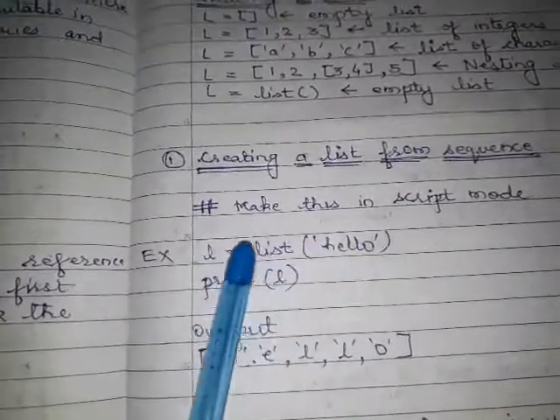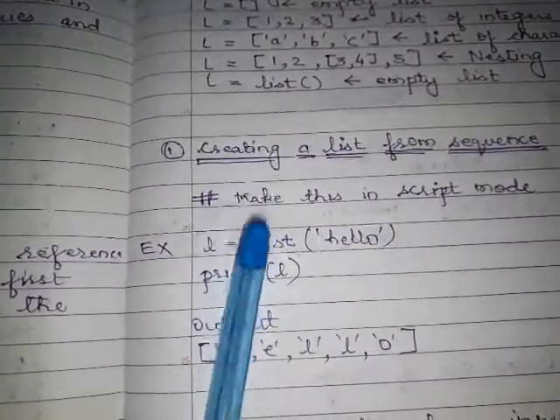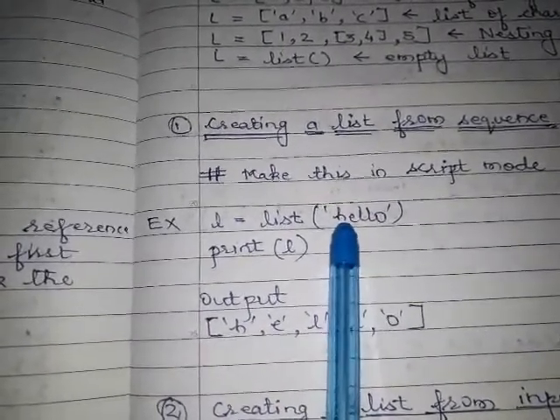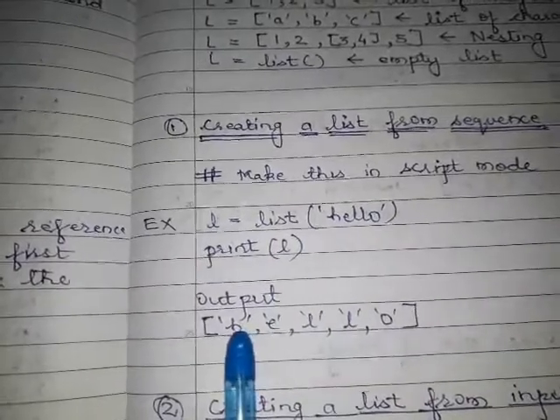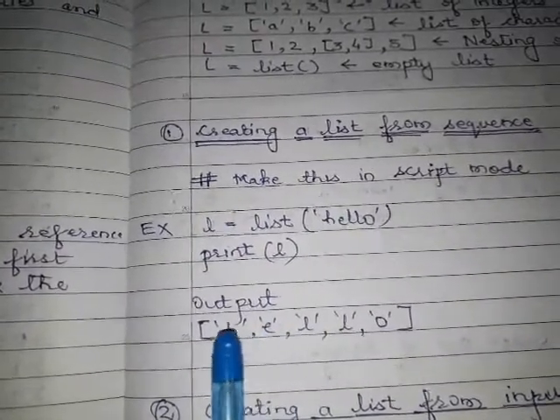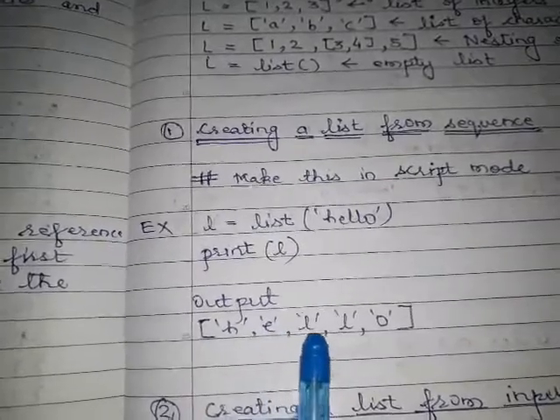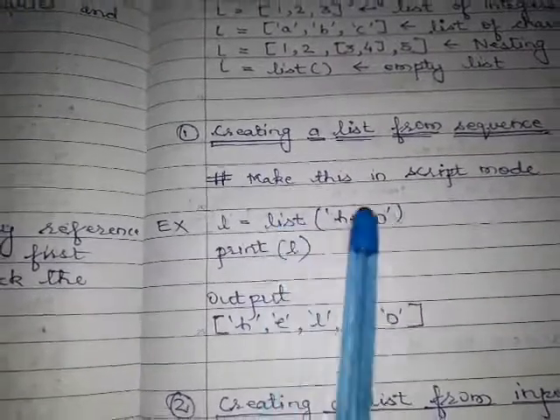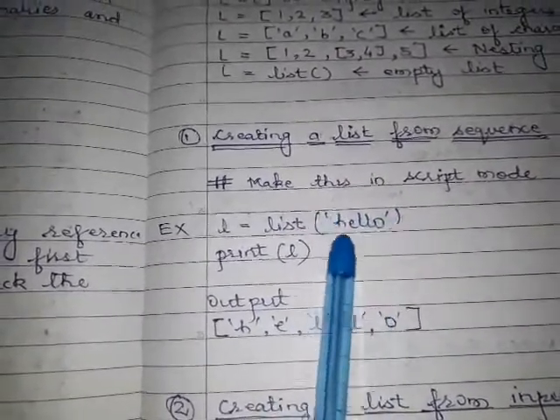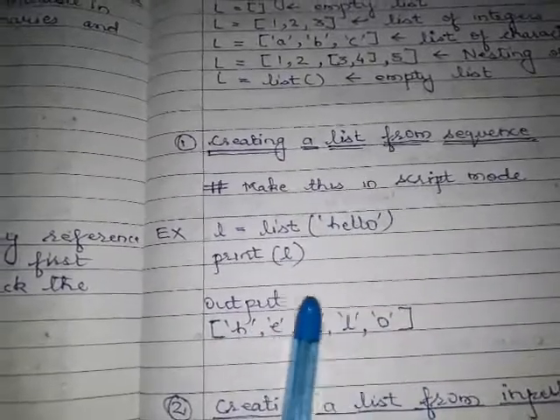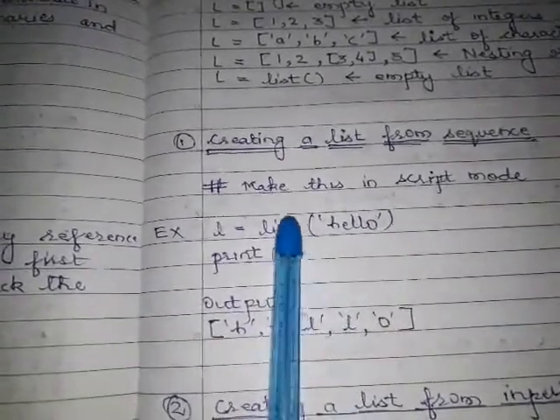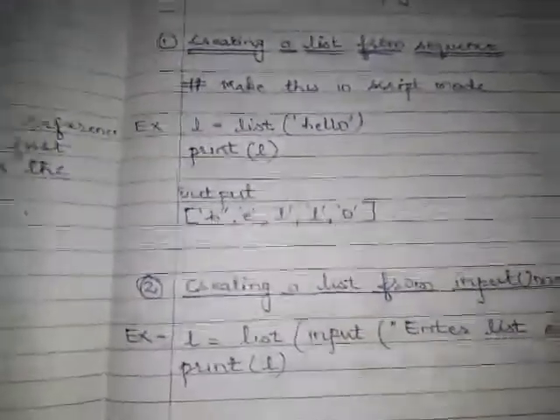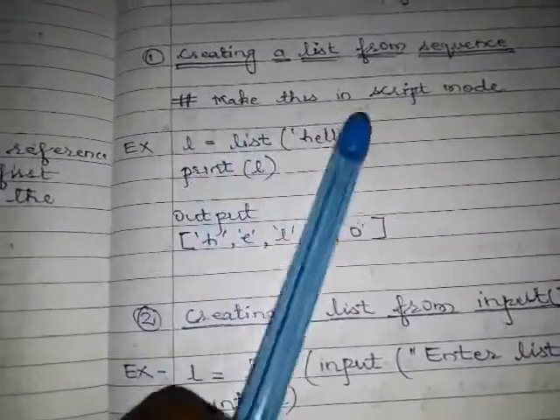If you write these two lines of code in script mode and save it, when you run it, the output will be like this. Single characters of the string are individual elements of the list: H, E, L, L, O. So when you give a sequence to the list method, it converts all the characters of the string into individual items of the list. This is the main function of the list method. By list method you can make any list with the help of a sequence. This is the first way of creating a list with the help of a sequence.